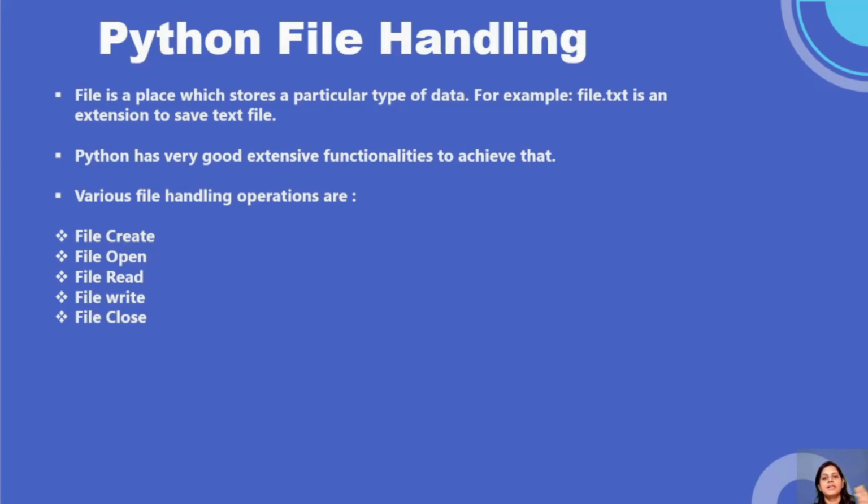So consider that a file is a place where data is saved externally, and that too permanently, until and unless you change the data. That is nothing but the file concept. So what are the different kinds of operations we perform on a file? In a file, we can create, open, read, write, and close. These are the different kinds of operations we perform.